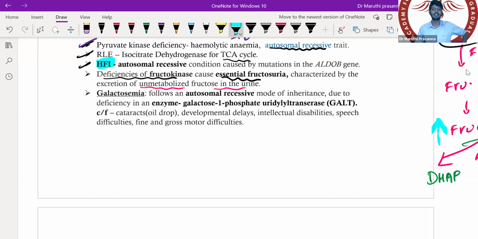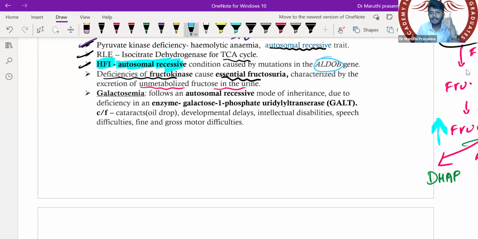Hereditary fructose intolerance is an autosomal recessive trait. Mutation of which gene? The aldolase B gene. Aldolase B gene mutation causes hereditary fructose intolerance.